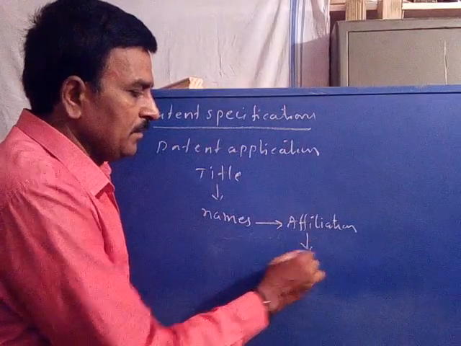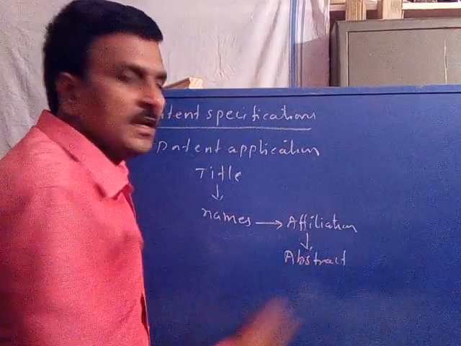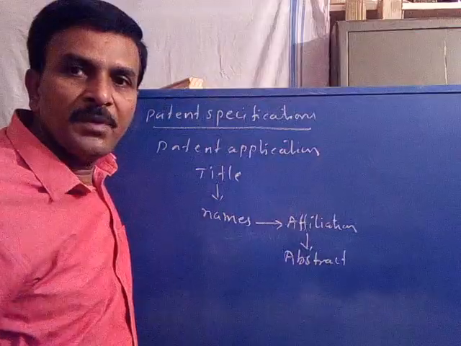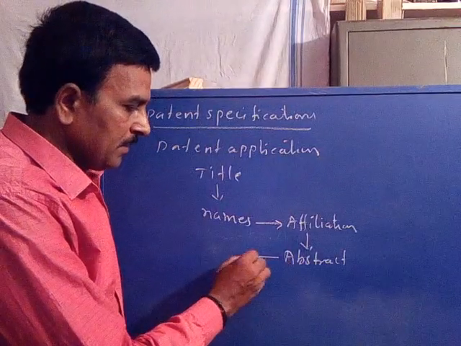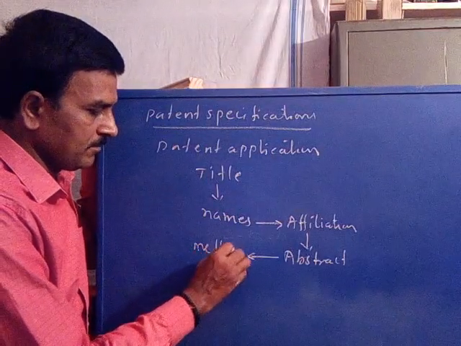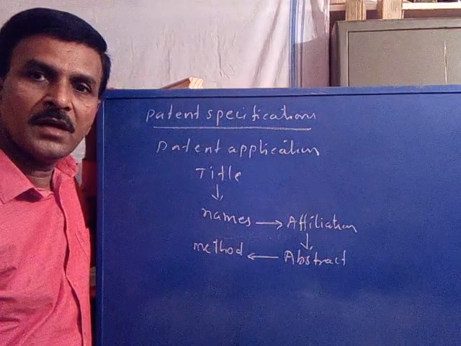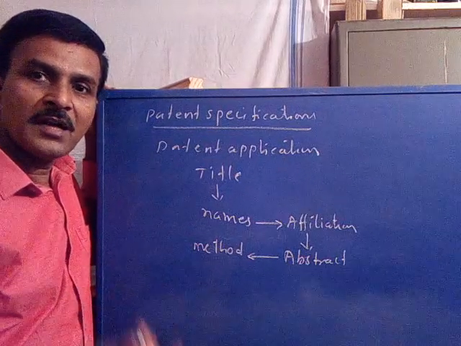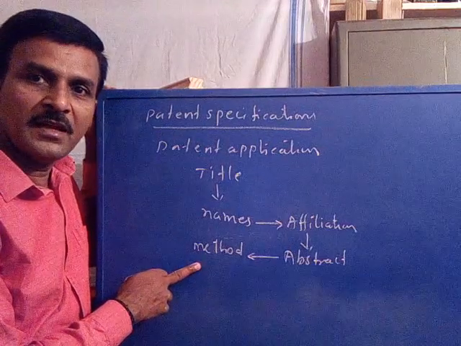And the abstract of the invention, a brief note on the invention, and thereby the method of invention: how the inventors invented it, by what method it was invented. The method should be included in the application.